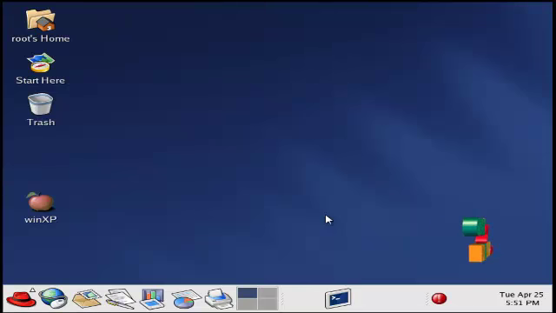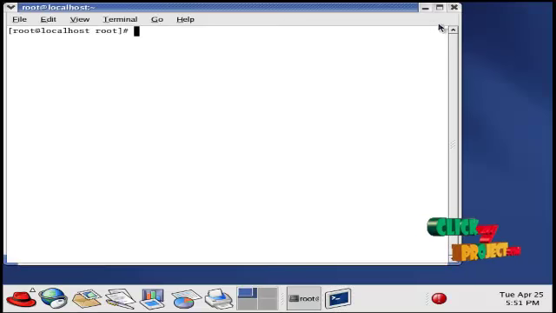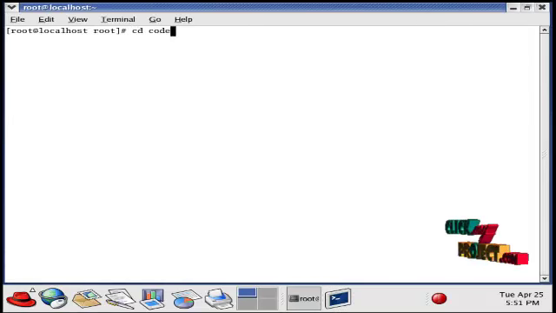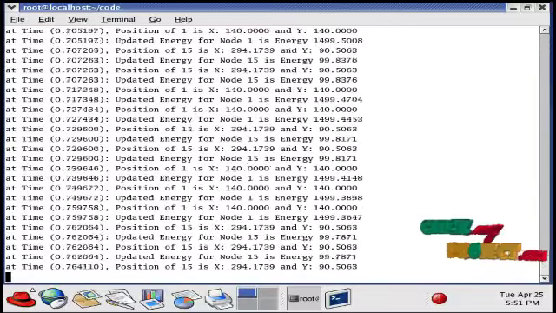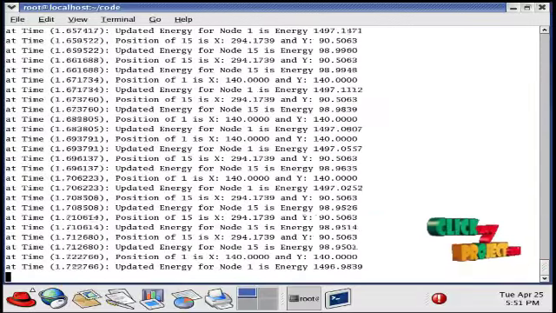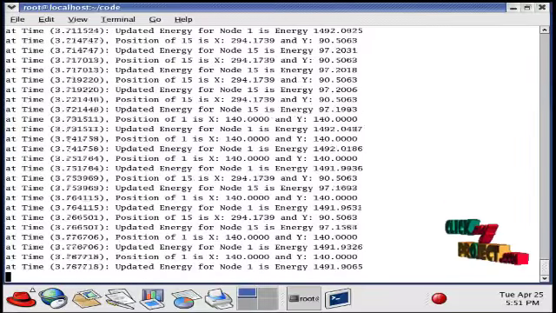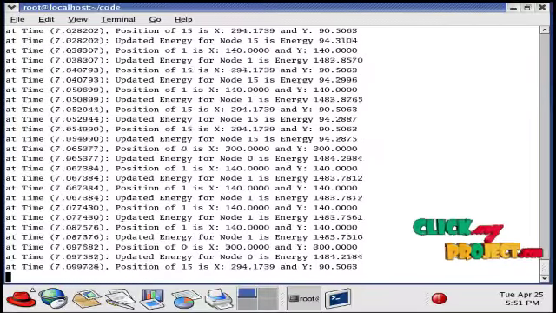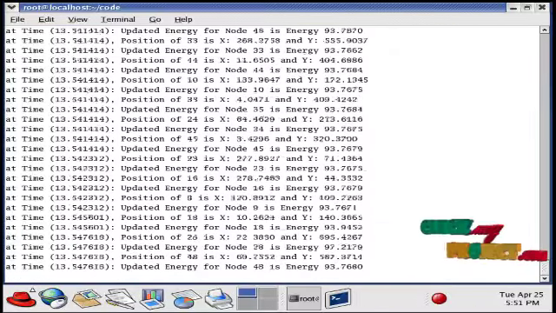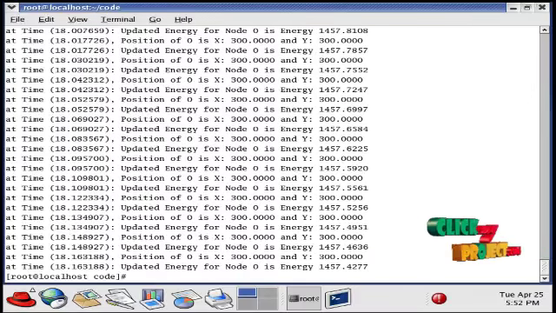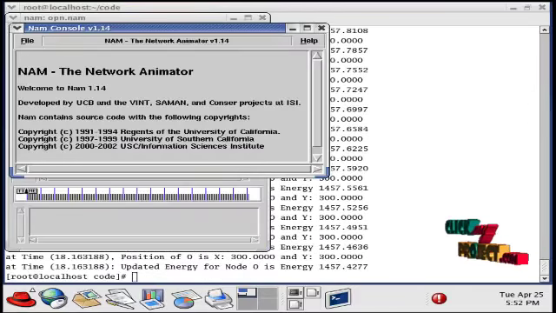Now we are going to see the output demo. First, open the terminal window, then go to the directory where we have the code, then type ns space filename.tcl. Now the nodes are created and the code is running. The position of each and every user equipment is updated because, as per it, the channels are assigned for the base stations. The animator window shows the output of our process.